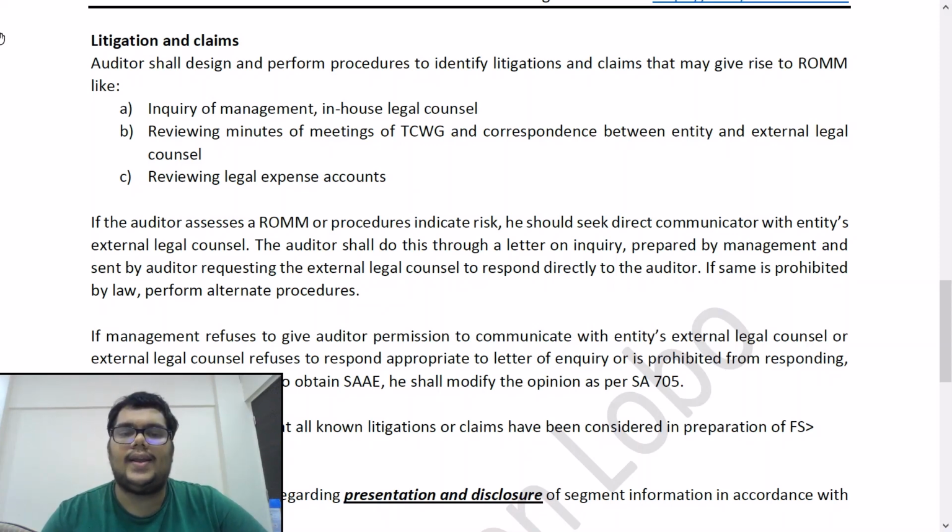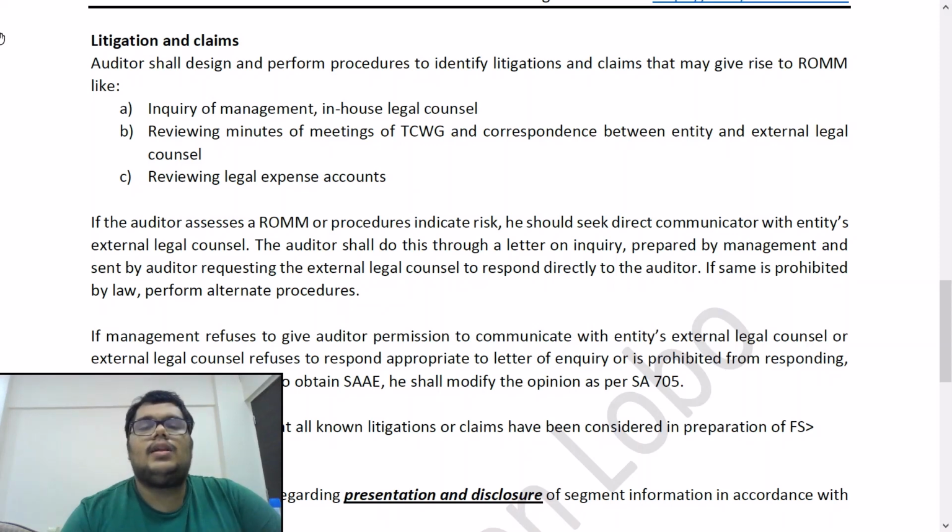Third is reviewing legal expense account. So this is basically part of your statement of profit and loss. You will have other expenses. In that you'll have legal professional expenses. So see on what has the company spent legal and professional expenses. That can help you identify, let's say, if you have some kind of lawyers or some kind of associate parties. So that could be an indicator that the company has spent some money on legal things. So that could be an indicator of possible litigations and claims.